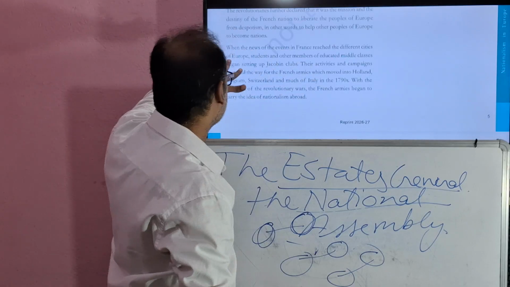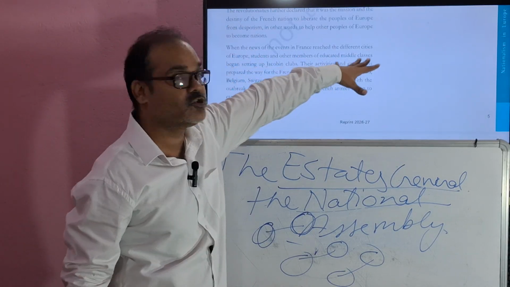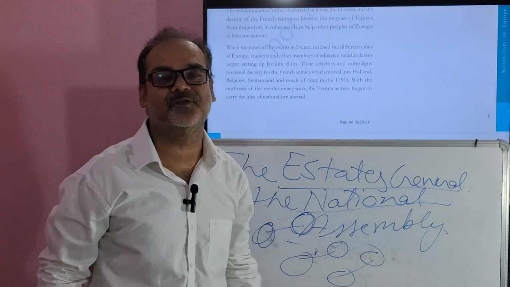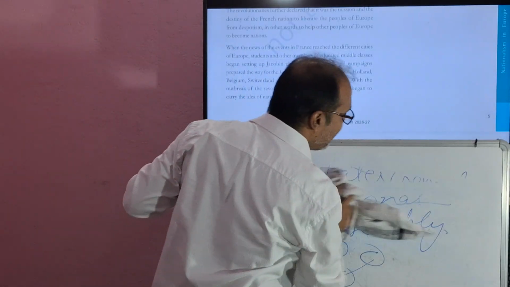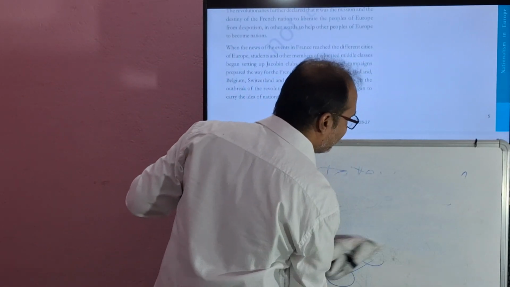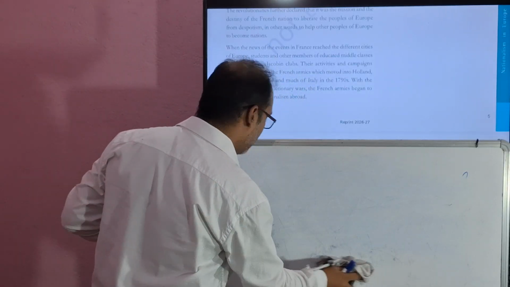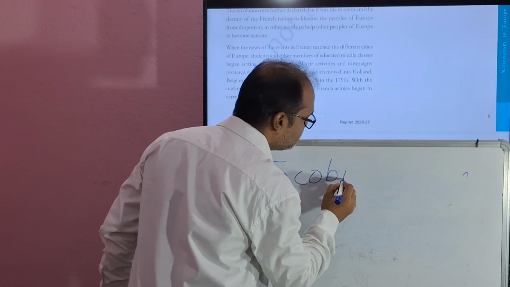In the same way, in different cities of Europe, students and other members of the educated middle class began setting up Jacobin clubs. They started making decisions about what should be done and what measures should be taken. They formed Jacobin clubs.